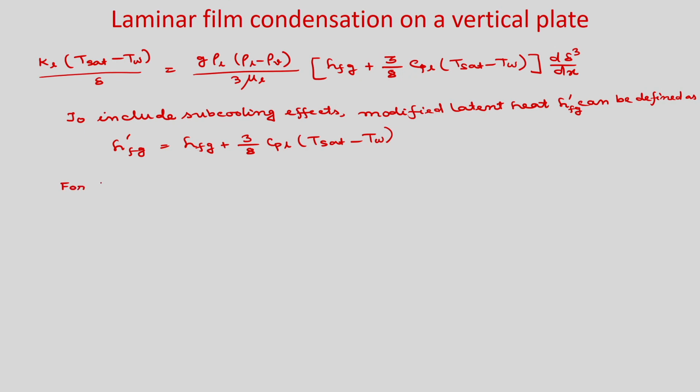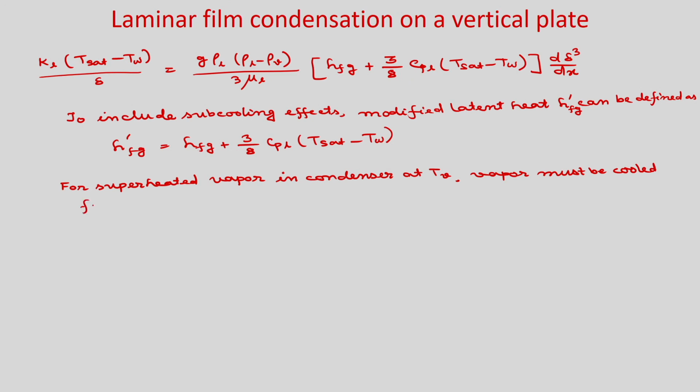So, in that particular case, for superheated vapor in condenser at T_v, vapor must be cooled first to T_sat before it condenses.